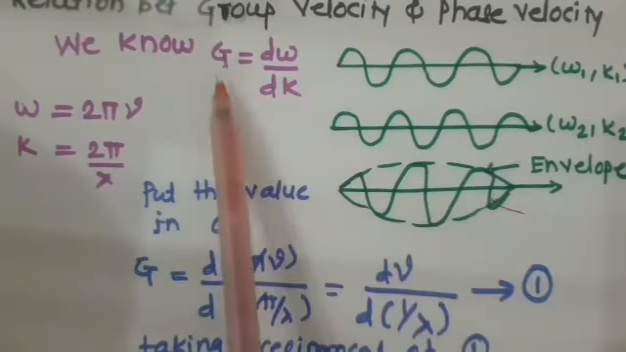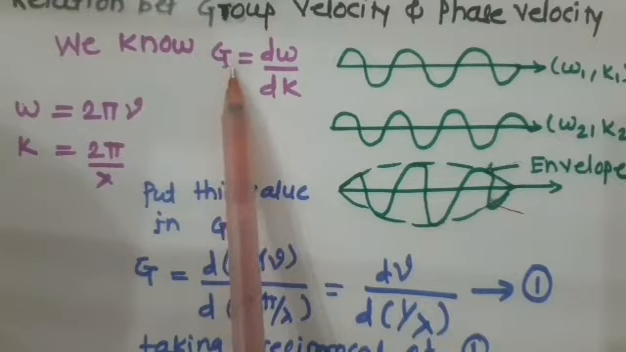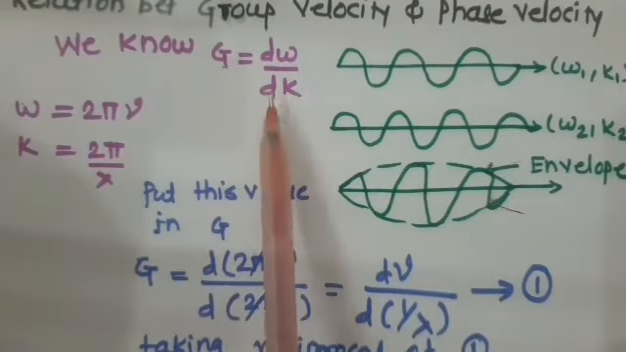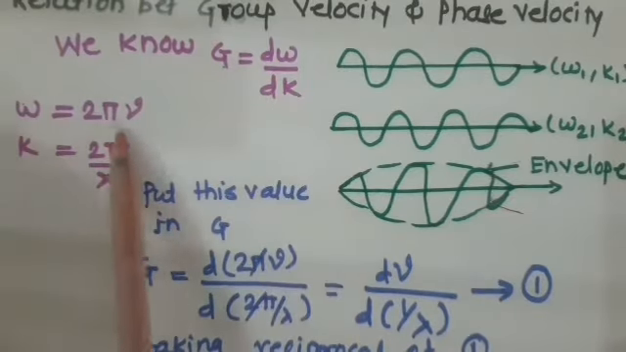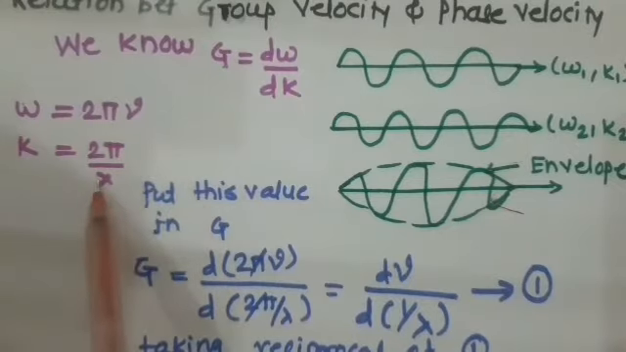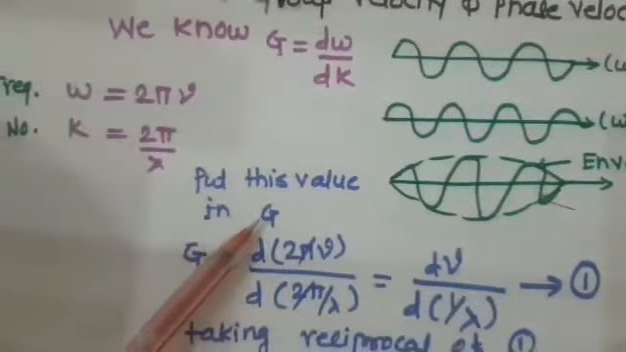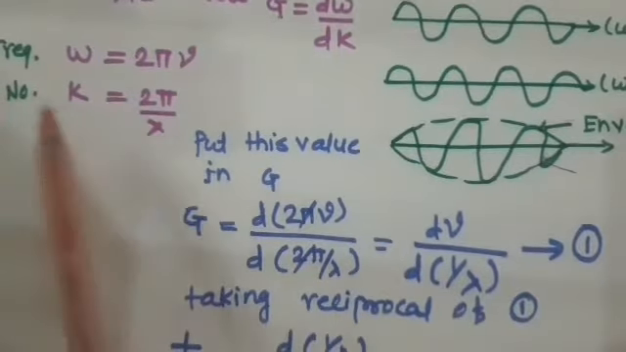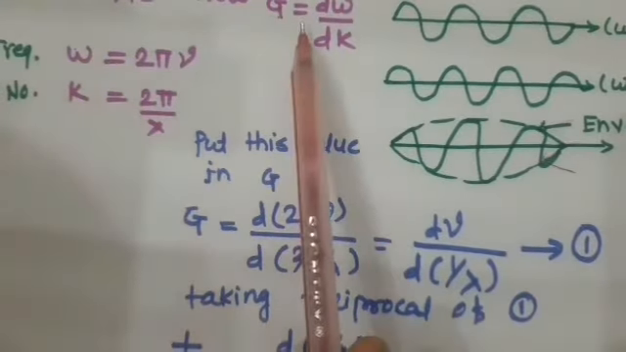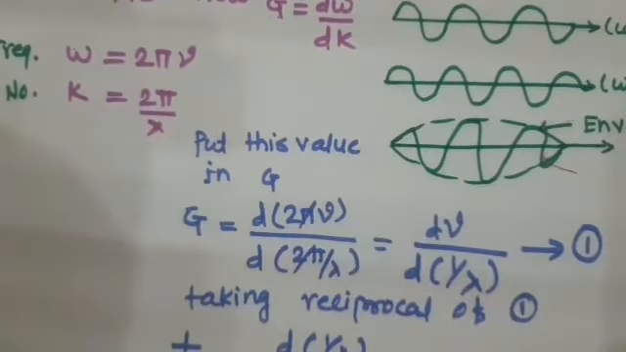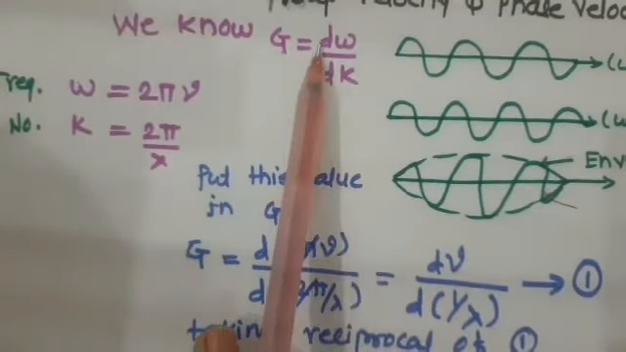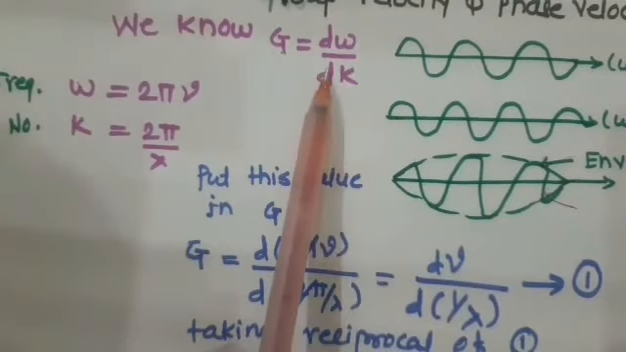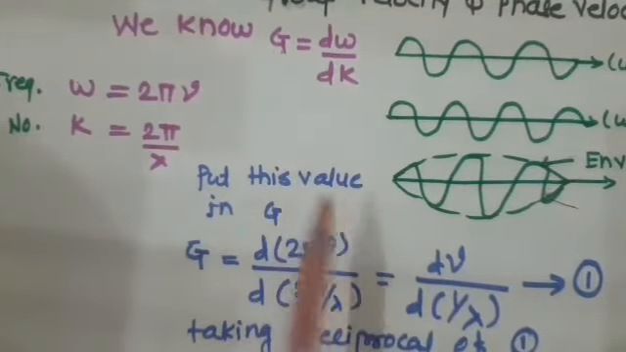From the last lecture we know the relation between the group velocity and phase velocity, so here we put the derived value directly. g is equal to d omega by dk, where omega is the angular frequency and k is the wave number. So by putting the values of omega and k inside this, we get the value of g, which is d omega by dk.